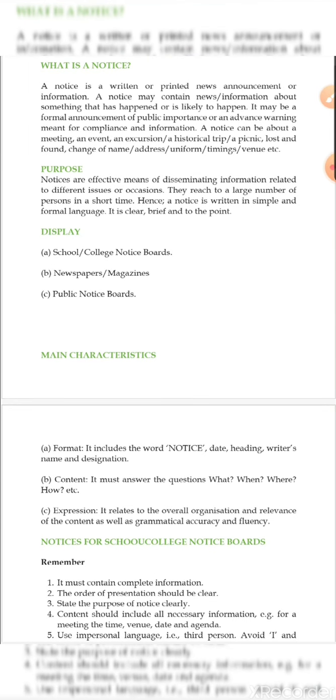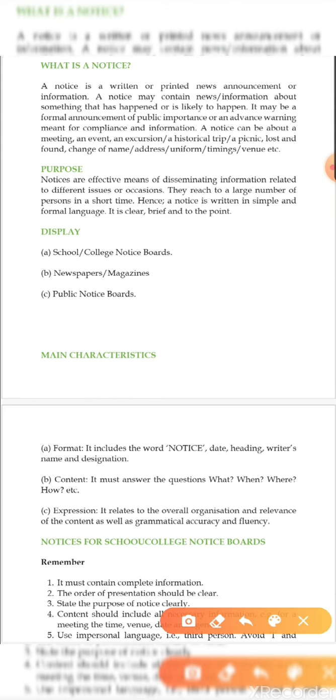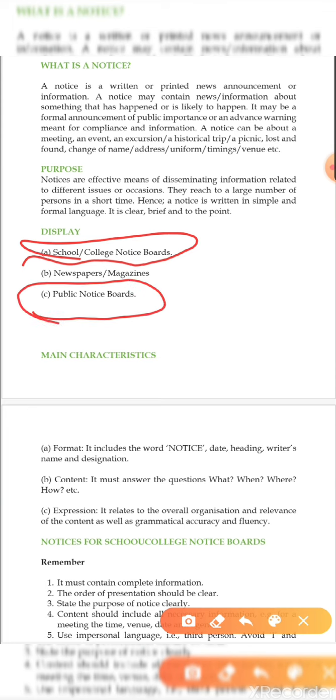Now what kind of notice is usually given? That is school or college notice board, newspaper, magazine, public notice board. These are the things that we usually find. Regarding our examination, school or college notice board is very important, and public notice board is very important. These two regularly come. Newspaper and magazine notices are very rare to come.